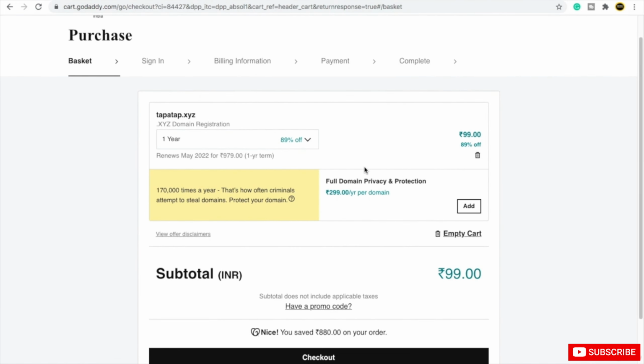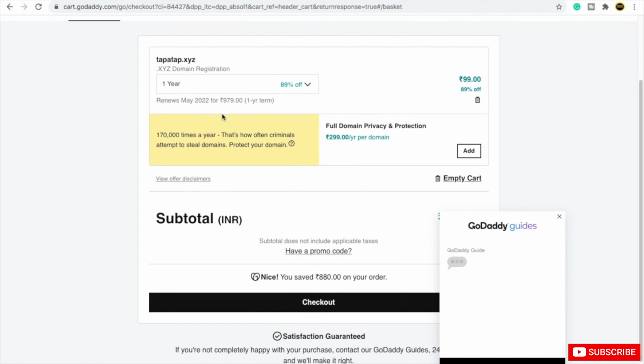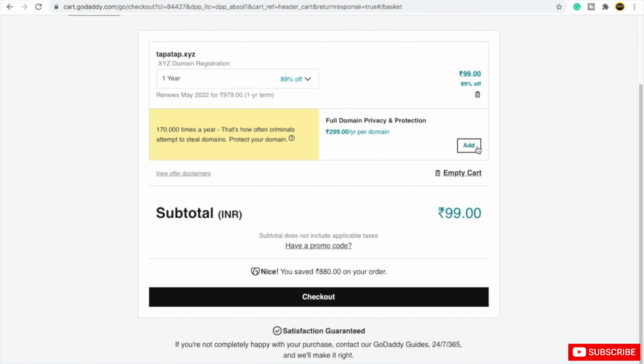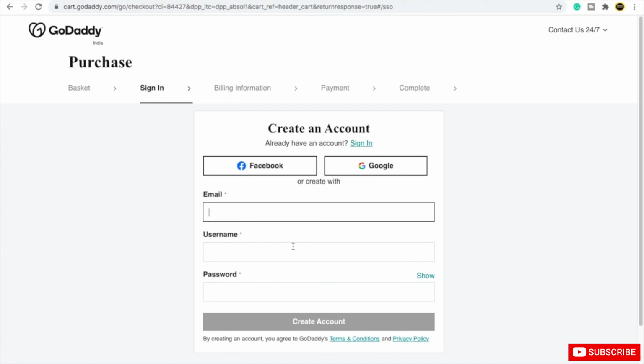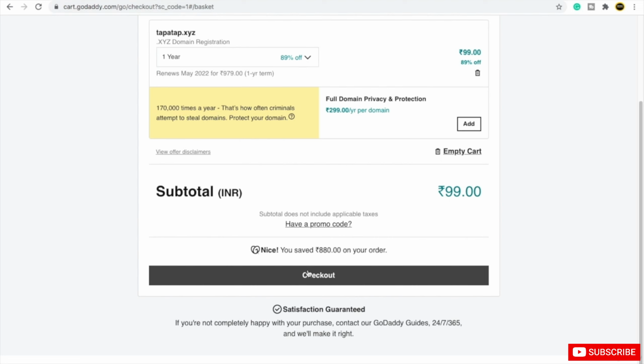Now you can see the total review of your domain: tapatup.xyz for 1 year costing you 99, with an 89% discount given by GoDaddy. If you want to add privacy protection, you can add it from here according to your requirement, but I will not add. After you do everything, the total cost will be 99. Then click on checkout. If you don't have an account on GoDaddy, you need to sign up first. I will click on sign up with Google and choose the account. All good to go. Now I will click on checkout.